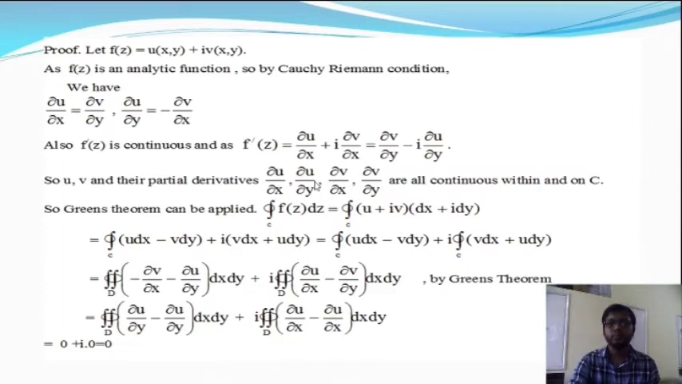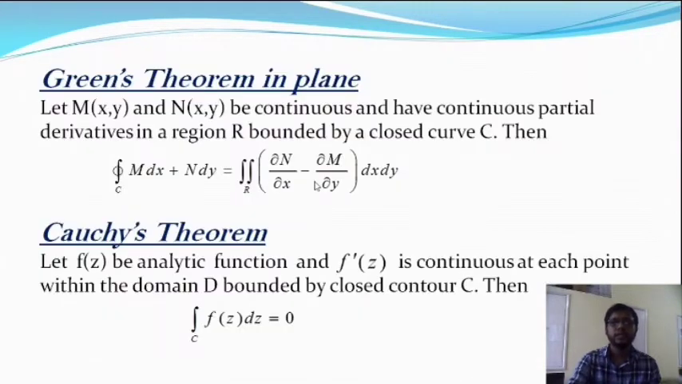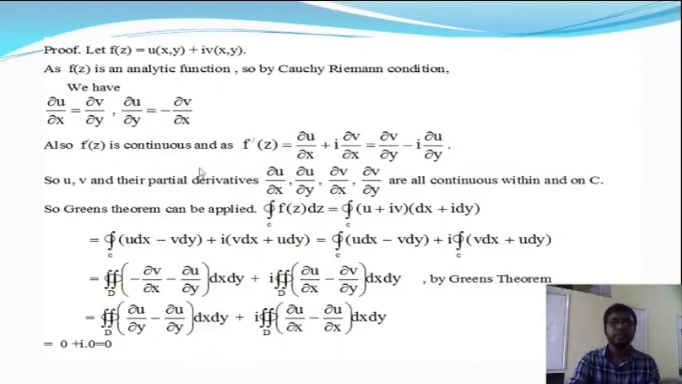From that we have the integration over C of M dx plus N dy is equal to the double integration over R of del N del x minus del M del y dx dy. Okay, but here Green's theorem is applied to the integration over C of f dz. Here f(z) is equal to u plus i v, and dz is equal to dx plus i dy.